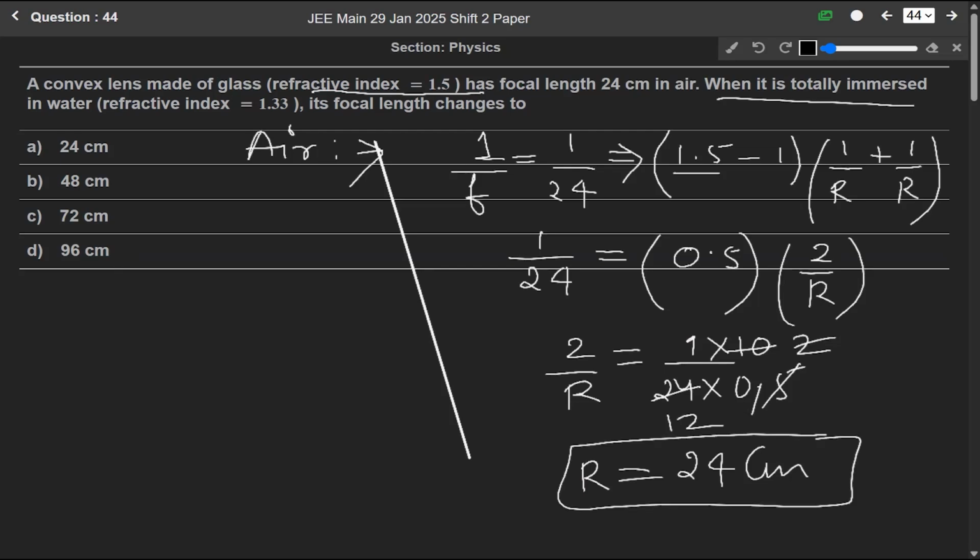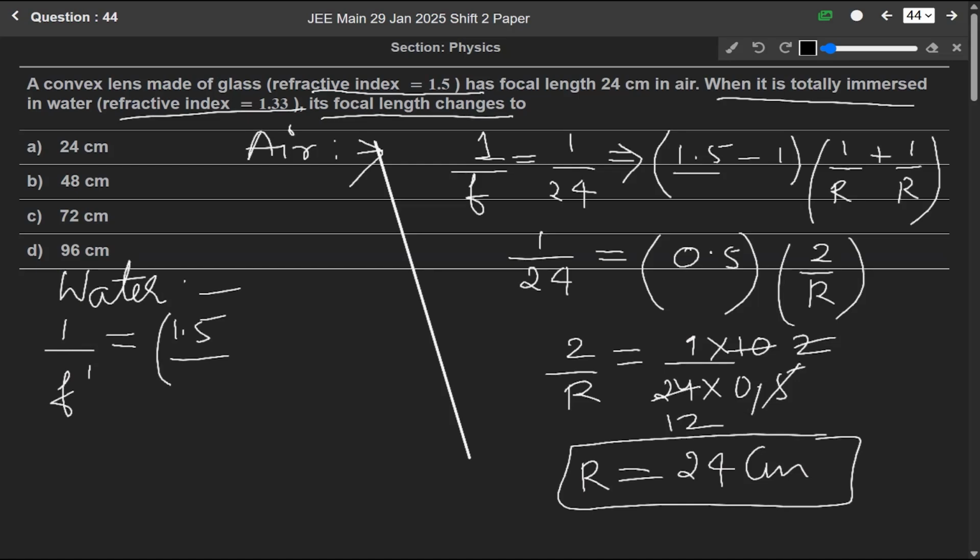Now it is totally immersed in water. Now if we take the case of the water. So for water, again we can write 1 over f dash because we have to find the focal length. So 1 over f dash will be equals to, again this mu2 over mu1 minus 1. So mu2 is again 1.5, but in this case mu1 is immersed in water means 1.33 minus 1, and again it will be this only, so it will be 2 over r.